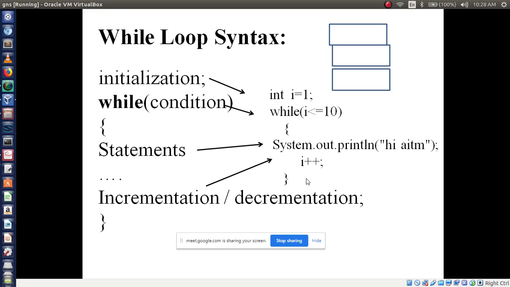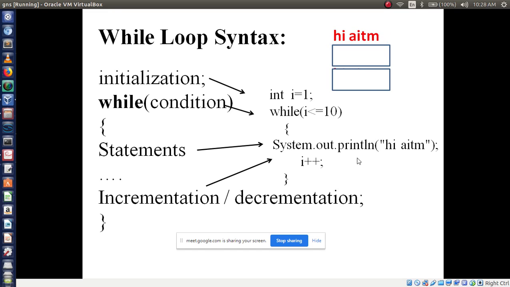So let's see what will happen. Here consider the value 3 instead of 10, so i less than or equal to 3. i equals 1, so 1 less than or equal to 3. The condition is true, so execute Hi AITM.